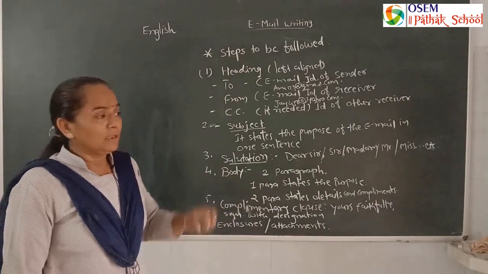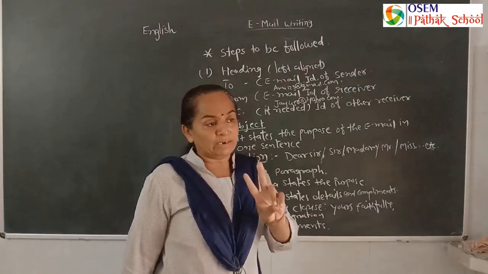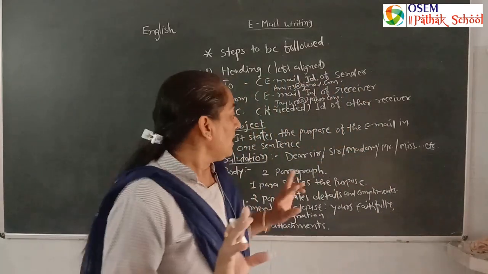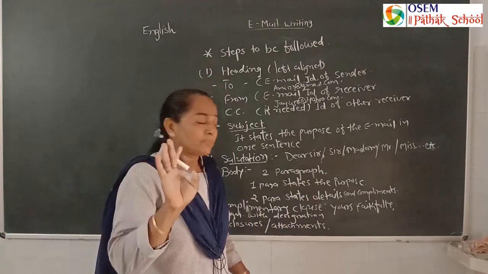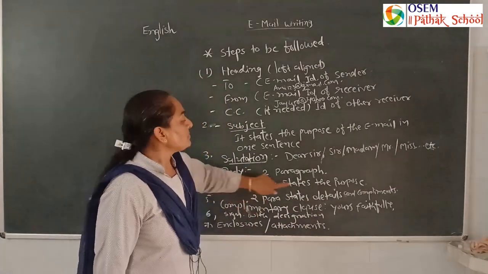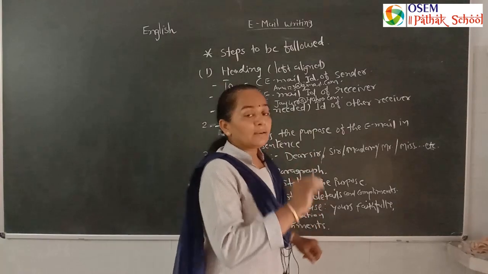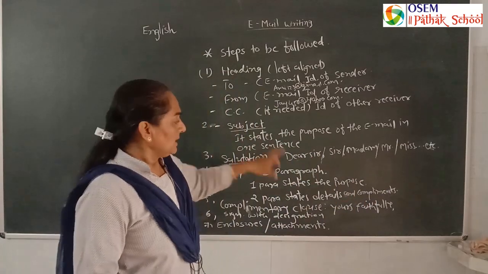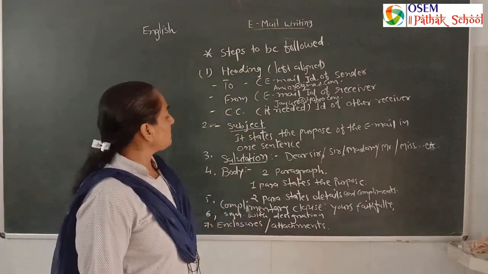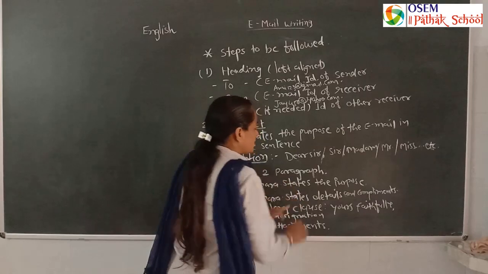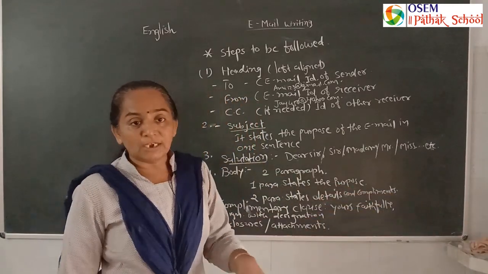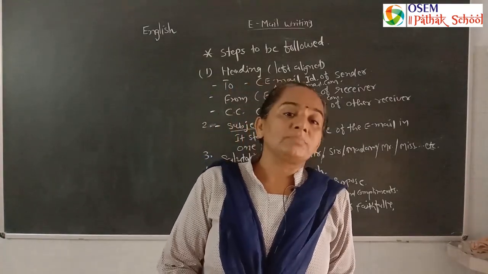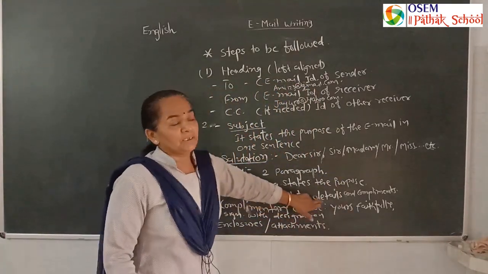Then the body of the email. The body of the email should have only 2 paragraphs, not more. The email should be only 50 to 60 words because it's only a 4 marks question. So in the first paragraph, we should write the purpose. Here, myself, Jayashree Trivedi, write an email for this and that. It is only in one line. Then the second paragraph states details and compliments. If we need a compliment, okay, I will oblige you if you do my work. That is a compliment. And the details of the matter.